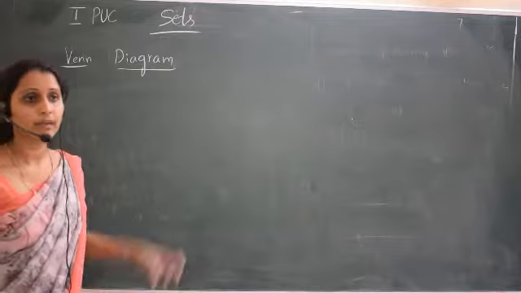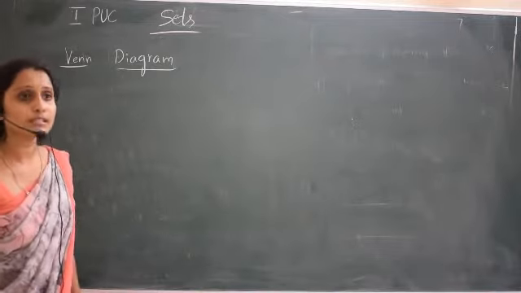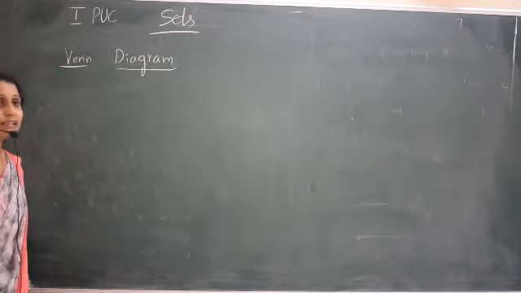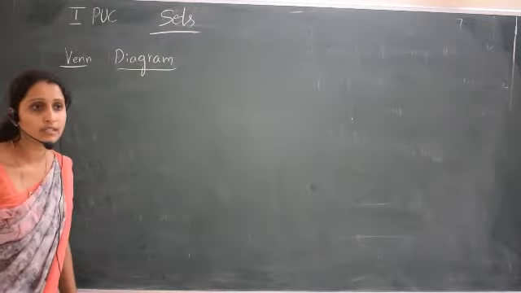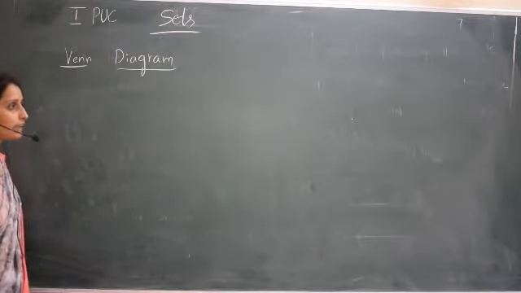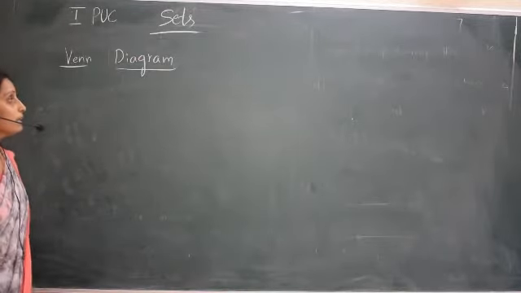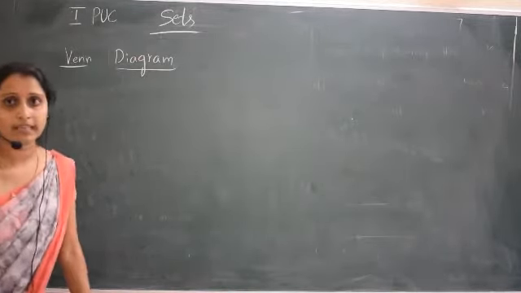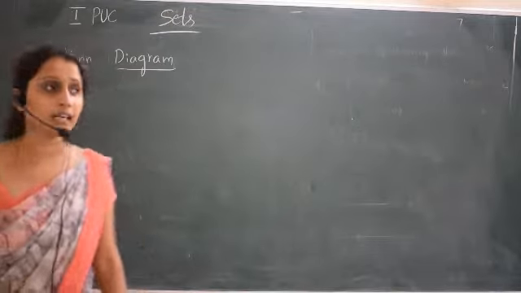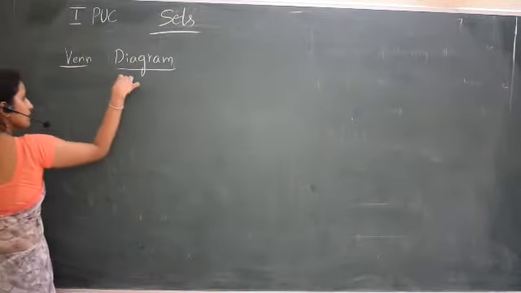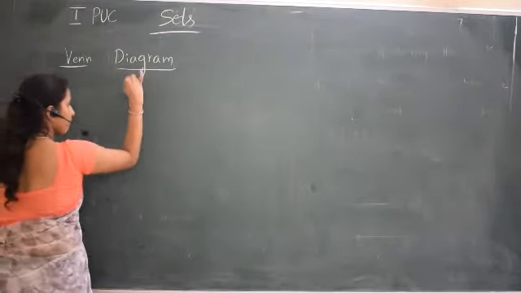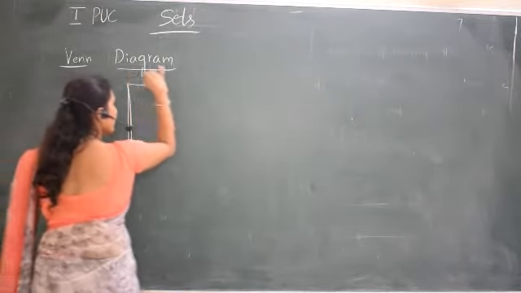In the Venn diagram, the universal set is represented by a rectangle, and all the subsets are represented by circles. So how we can represent it is, the universal set is represented by a rectangle.